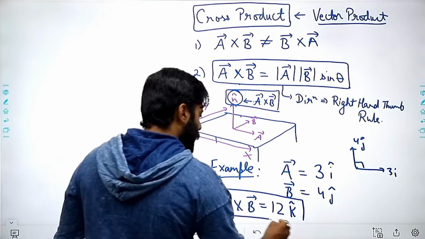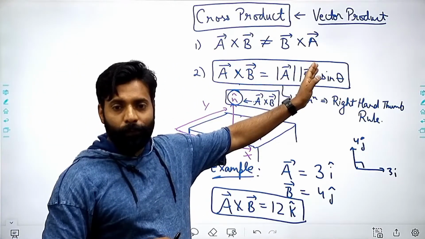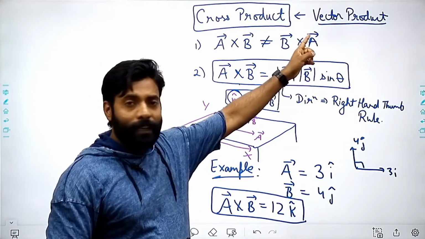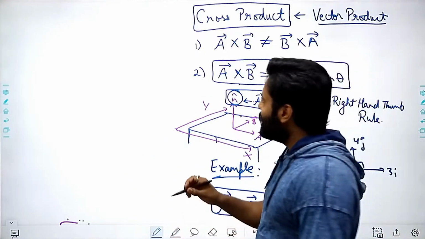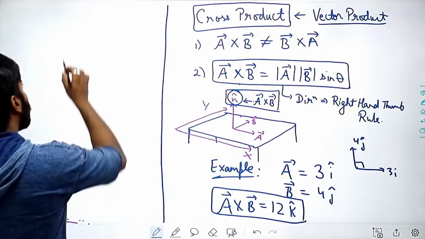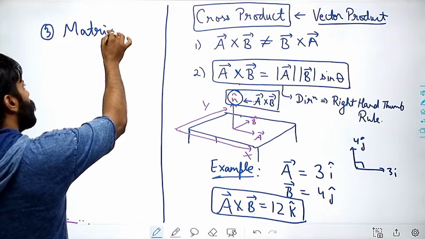I hope that you are getting this. So the answer of these vectors, when we are doing the multiplication of cross product, the answer will be a vector only. It won't be a scalar quantity, right? So this is the second point, and the third point is the matrix method which we will be using.